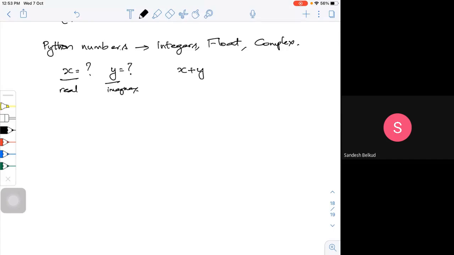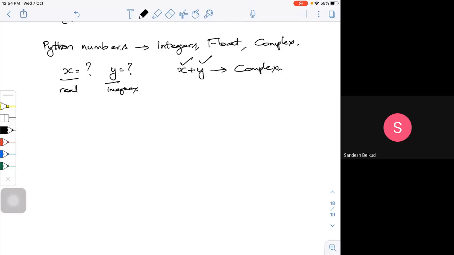So x plus y means I do have a complex number, which has a real part and an imaginary part. If you want to check for it, use type with whatever variable I have defined, and I'll get the corresponding type.